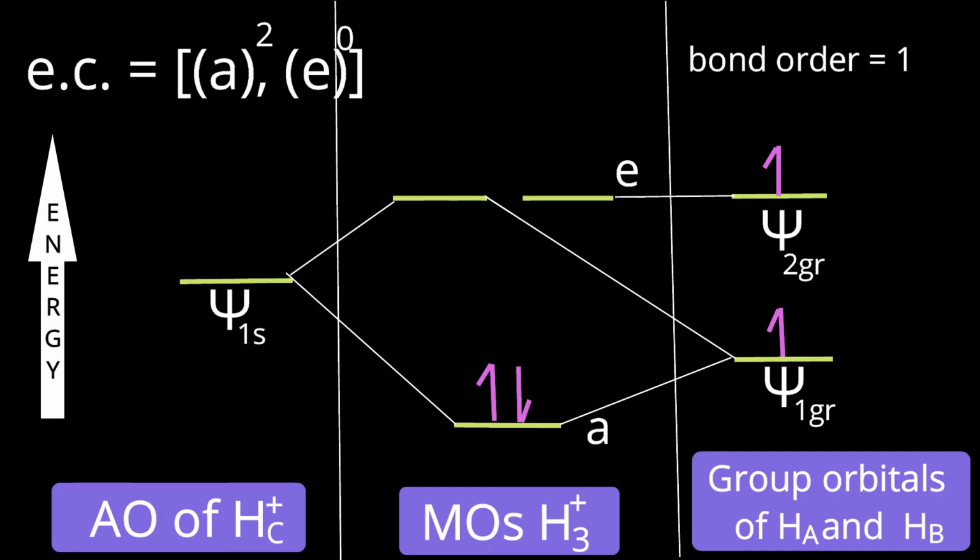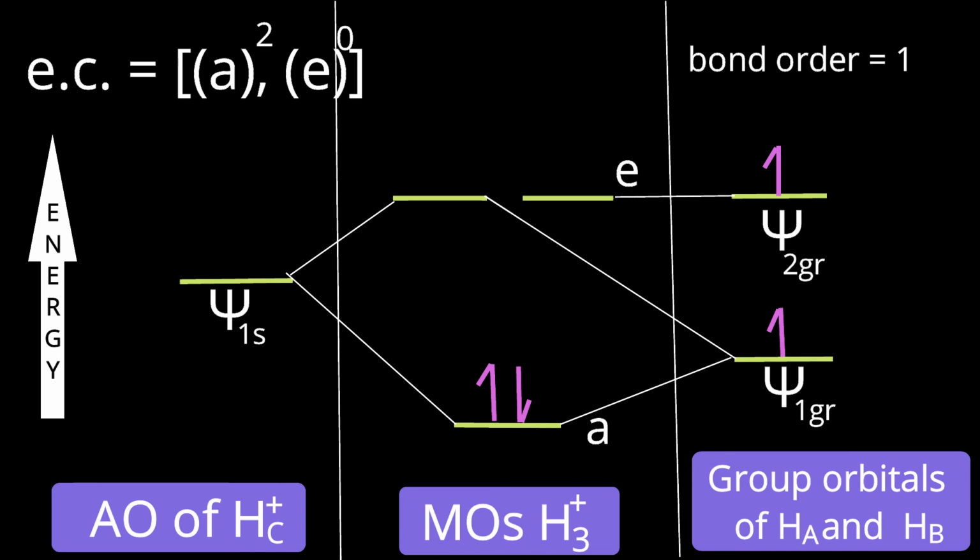Now let us understand the MO diagram. Let me talk from the right side. Group orbitals of the two peripheral hydrogens, for the sake of convenience, A and B. If you noted the wave functions of those group orbitals, one group was with like wave functions, and those atoms were very close.